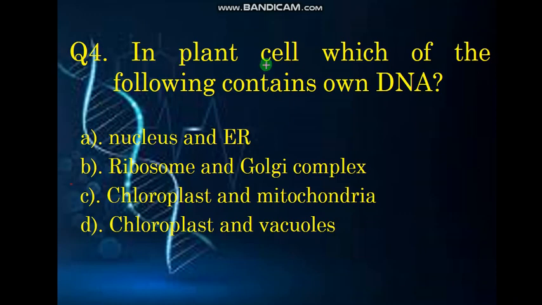Question number 4. In plant cell, which of the following contains its own DNA? Option A. Nucleus and endoplasmic reticulum. Option B. Ribosome and Golgi complex. Option C. Chloroplast and mitochondria. Option D. Chloroplast and vacuole. And the correct answer is chloroplast and mitochondria.